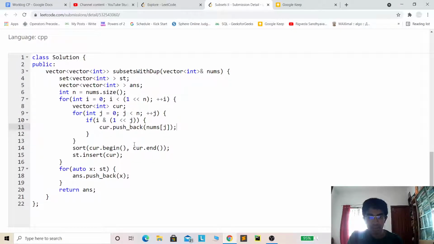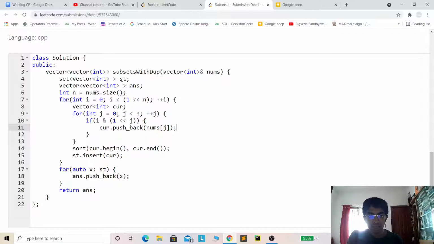Over here as well, the space complexity is 2 power n into 2 power O of n into 2 power n itself, because the set may contain up to 2 power n subsets, and if each subset is large, like the average size is quite huge, we can just approximate it to n, the size of each subset, and hence the overall space complexity will become O of n into 2 power n. So that was the approach for the iterative version of the problem.